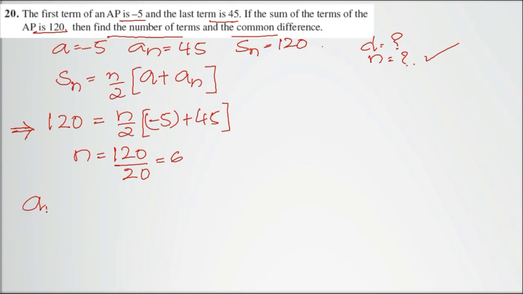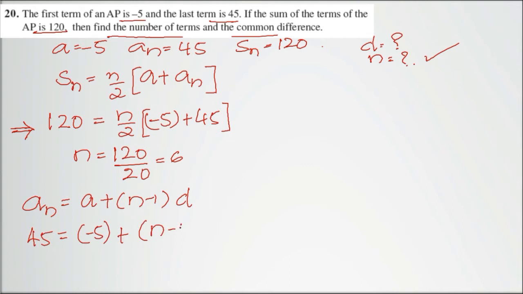For that, I'll consider an = a + (n - 1)d. The an value is given as 45, which is equal to the first term -5 plus (n - 1) into d. n minus 1 is 6 minus 1, so 6 minus 1 into d.